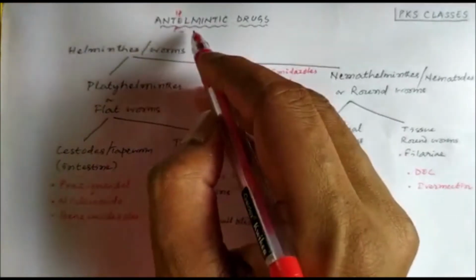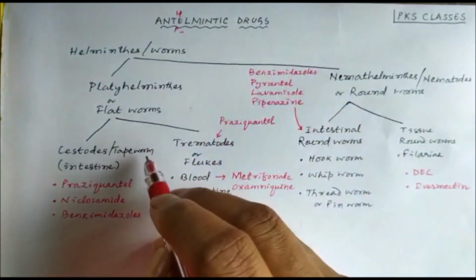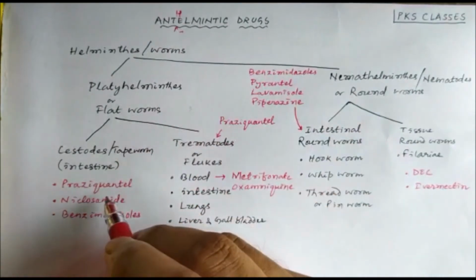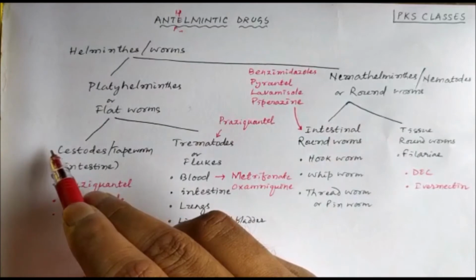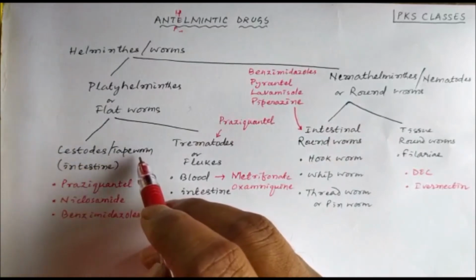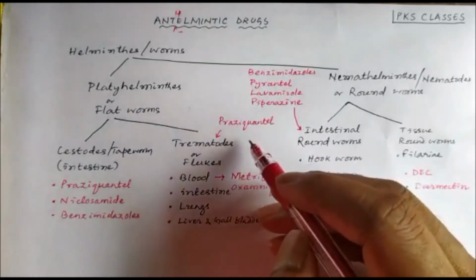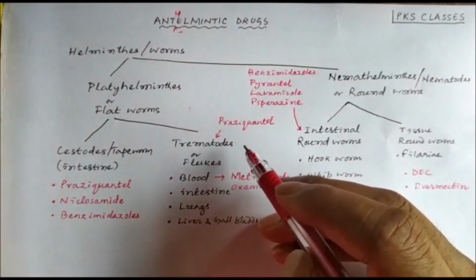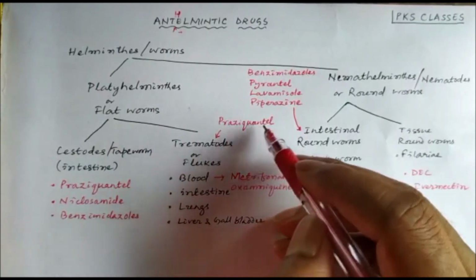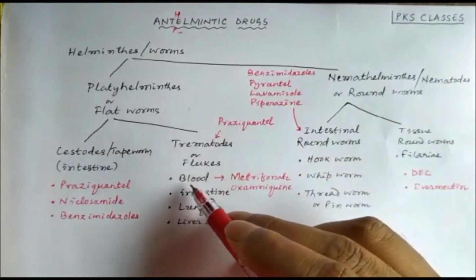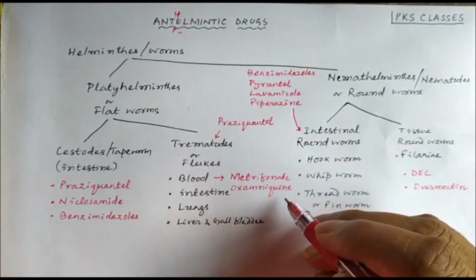So the anthelmintic drugs we can classify based on the type of helminthes. Number one, drugs effective against tapeworm infection: praziquantel, niclosamide, benzimidazoles. Drugs effective against all types of flukes: praziquantel. Drugs effective against blood flukes: metrifonate, oxamniquine.